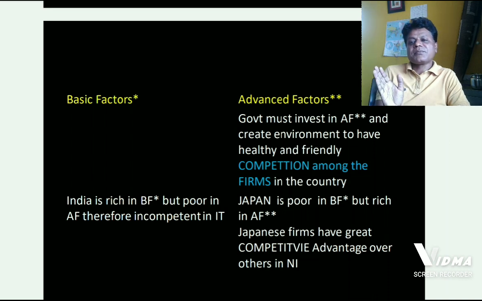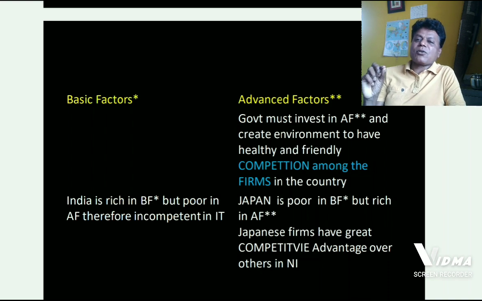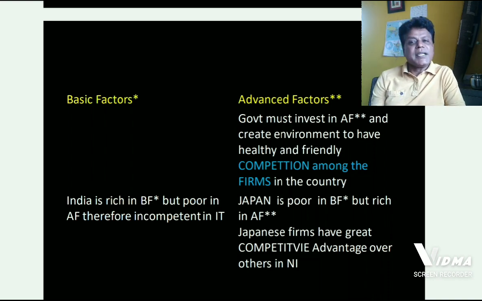On the other hand, look at our own nation. India is rich when it comes to natural resources, mineral resources. India is rich when it comes to basic factors. India is gifted with land, water, forest, minerals, climatic conditions, geographical conditions, population. India is gifted with all these natural resources, natural endowments.